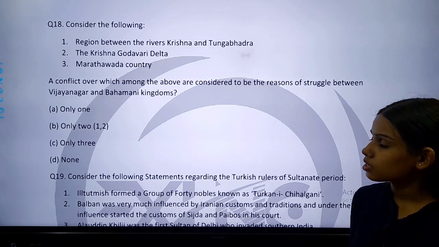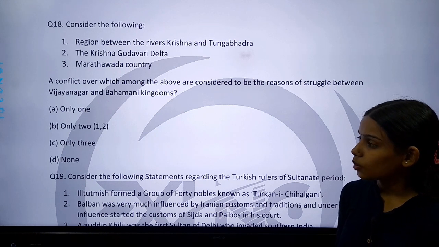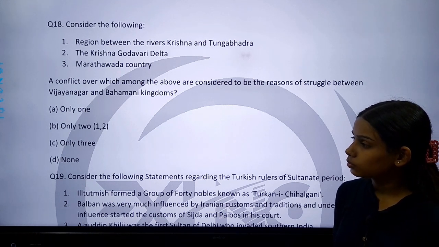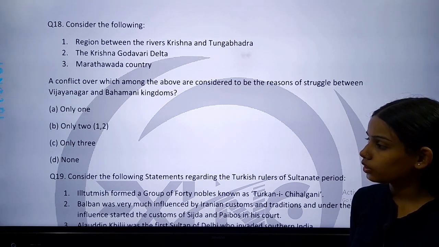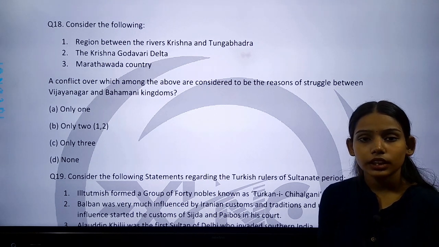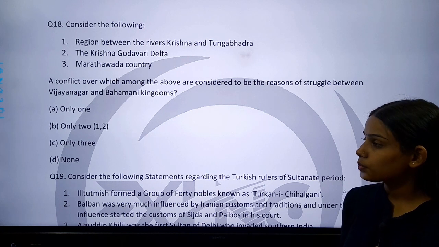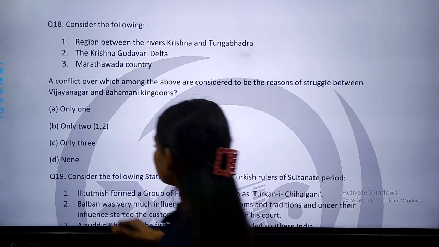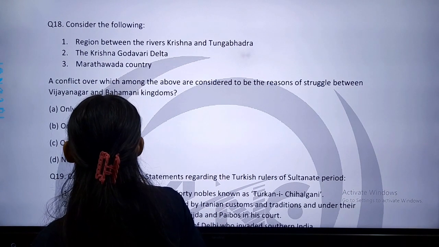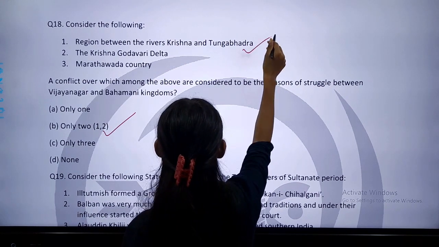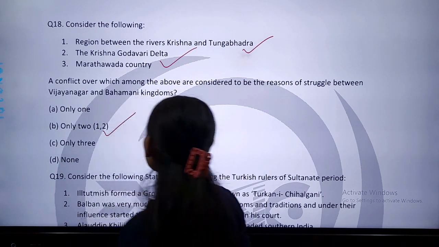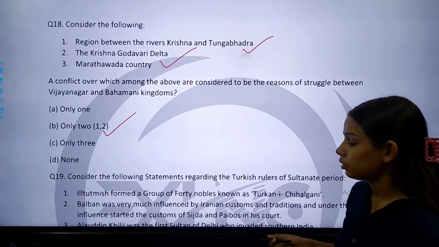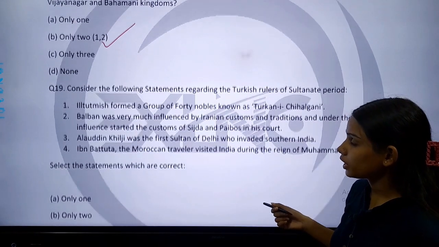Option A is only 1, option B is only 1 and 2, option C is only 3, and option D is none. So the correct answer of this question is option B, only 1 and 2. It means both 1 and 2, that this and this statement is correct. Okay, now come to our next question.